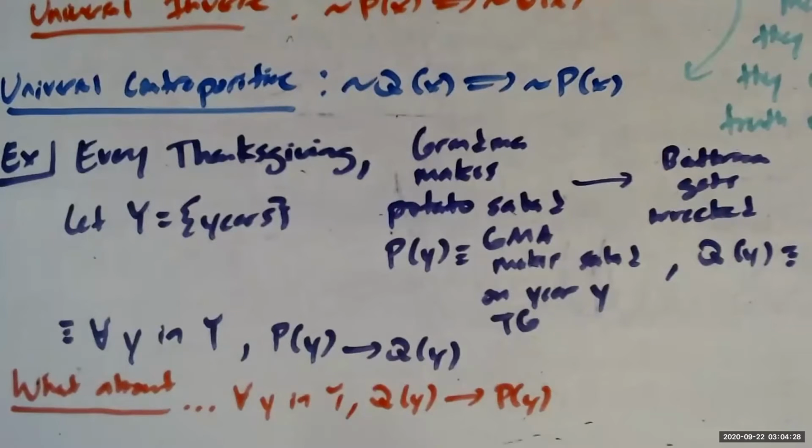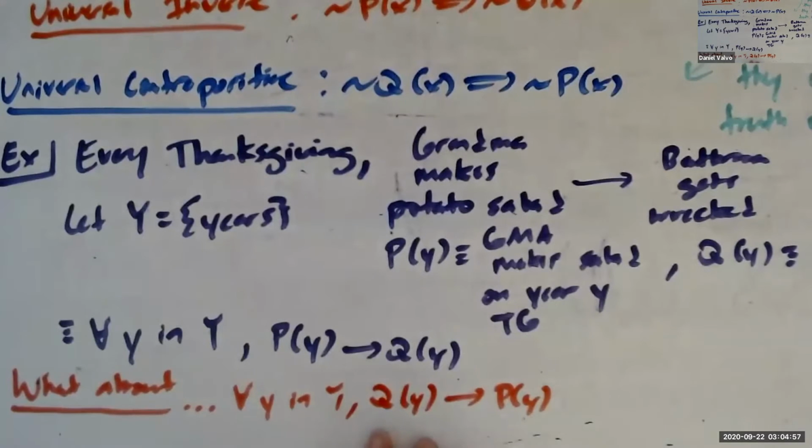Nope. No, because there's more than one way the bathroom can get wrecked, right? We don't have to go through the ways, but there could be other disgusting but delicious dishes at Thanksgiving. So the point is, for the exact same reasons why the inverse and the converse aren't always equivalent to the conditional, we have the same thing here. They're not always going to be equivalent.